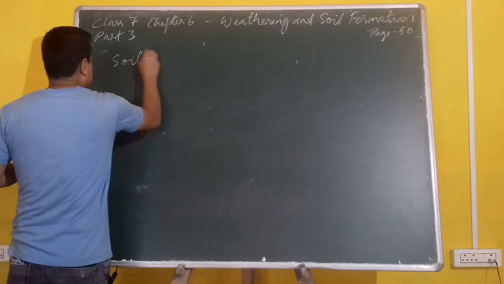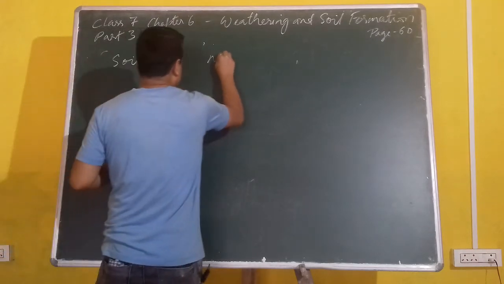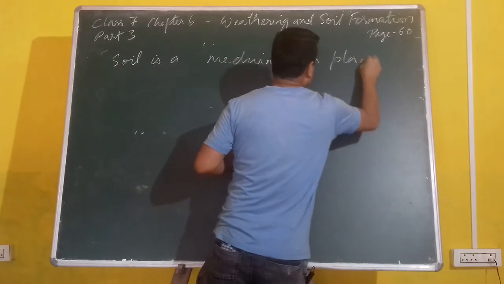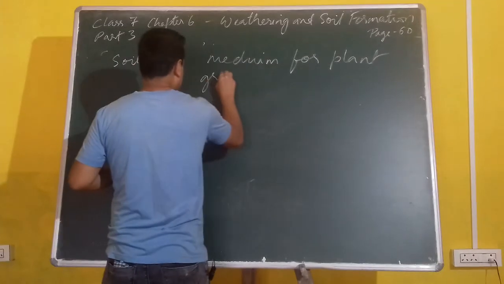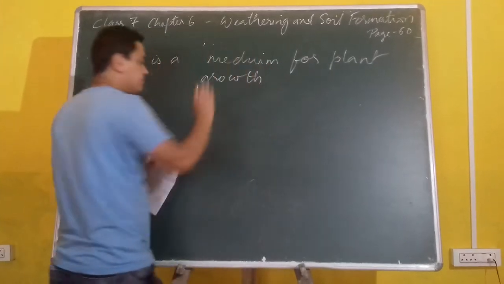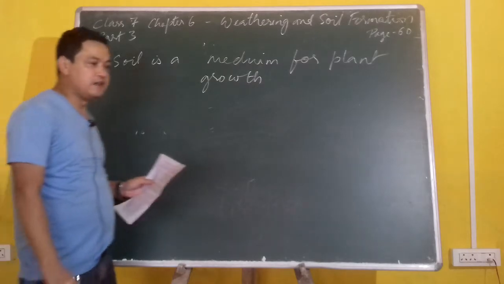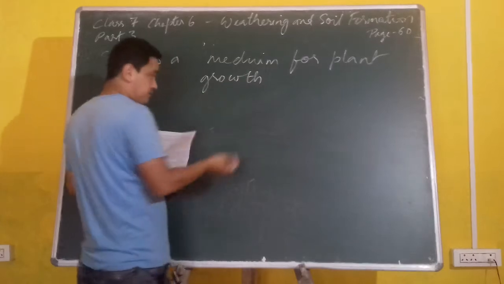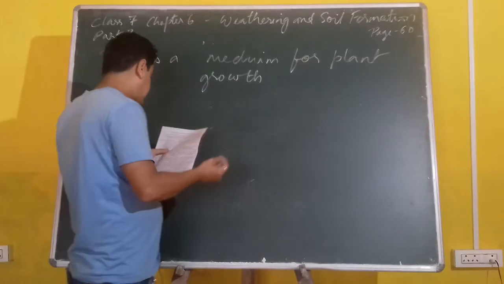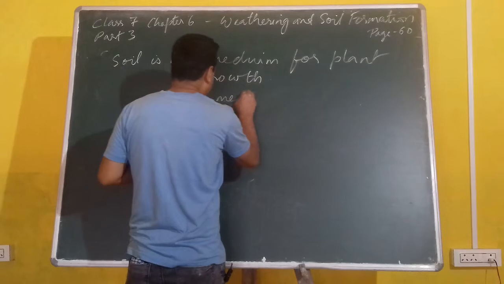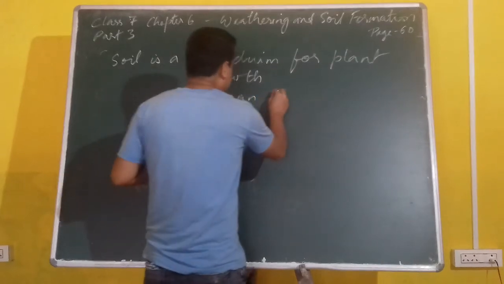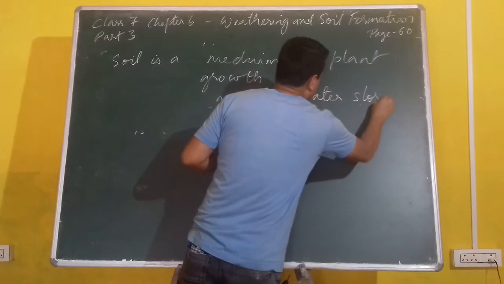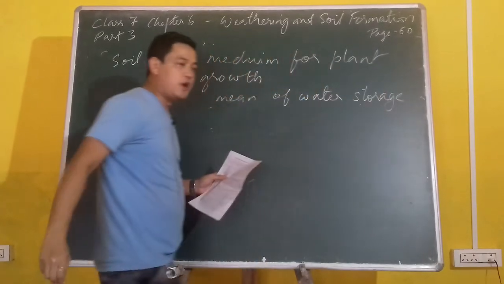Now, soil is a medium for plant growth. It means that without the soil, you cannot grow any kinds of vegetation. It is a medium. Medium means it is an instrument, or a means. So it is an instrument for storage of water also. Means of water storage.